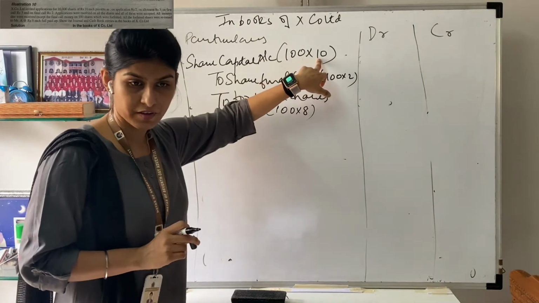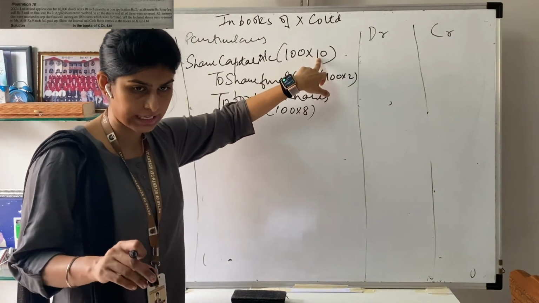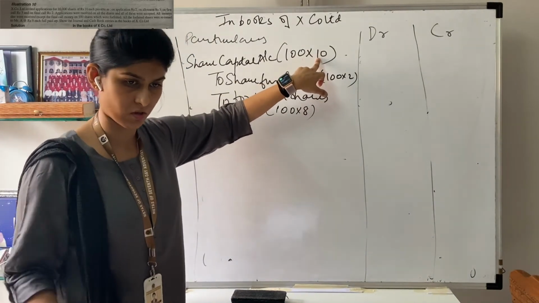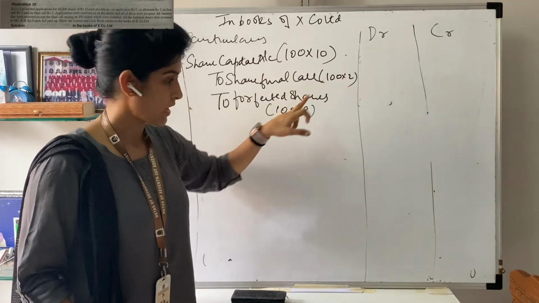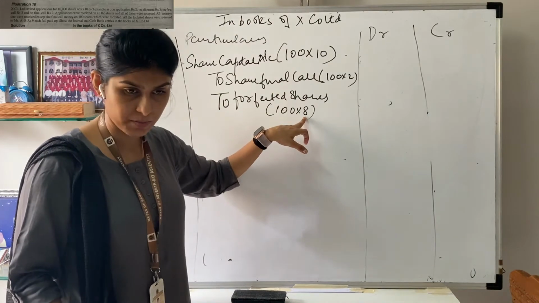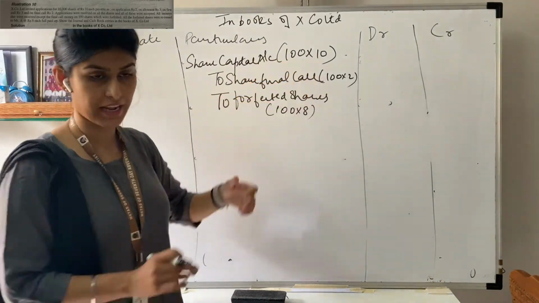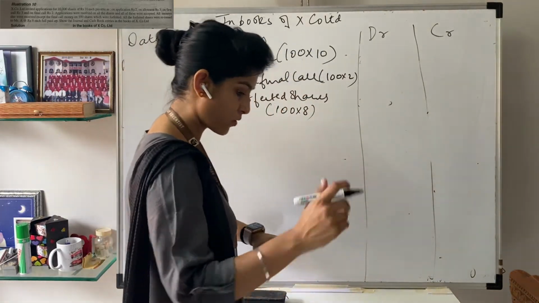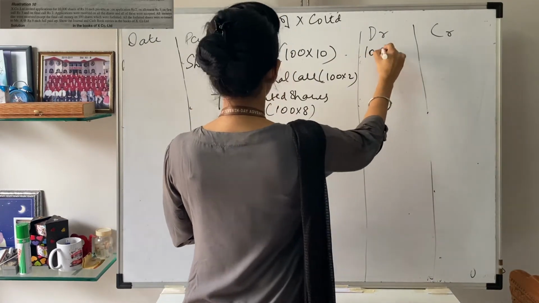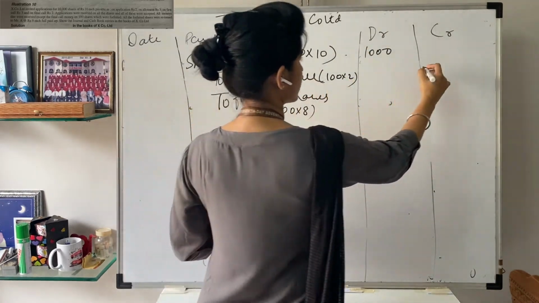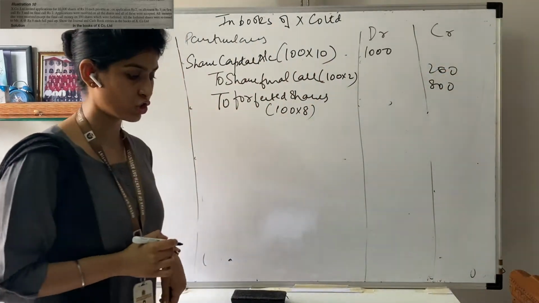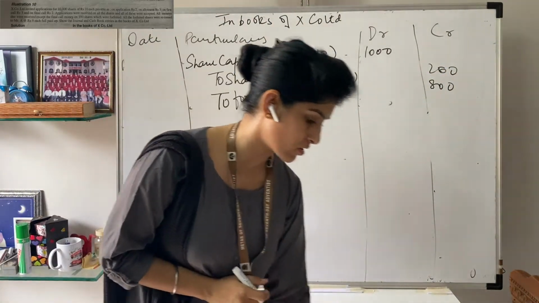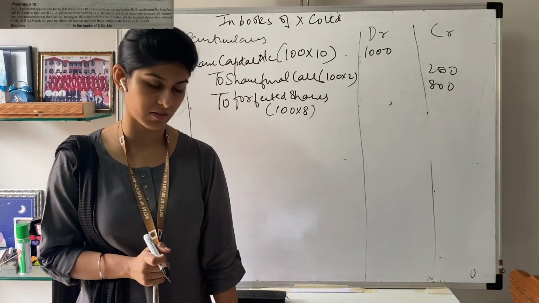10 was the cost of all the above: application, allotment, first call and final call. Final call was of amount 2, and the next is your forfeited shares, which will be your 8. 100 into 10 will be 1000. Next is your share final call, which will be 200, and this will be your 800. Being shares, you can write down the narration also: being forfeiture of 100 shares done.